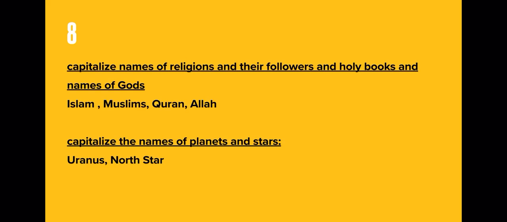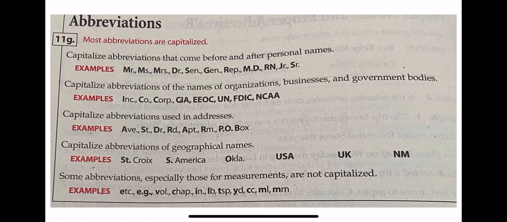Capitalize also the names of planets and stars like Uranus, Neptune, Earth, Sun, and North Star. All of these should be also capitalized. Here, this part is from your book also, abbreviations. Most of the abbreviations are capitalized.